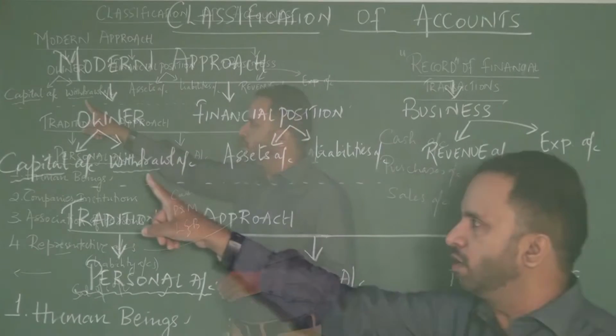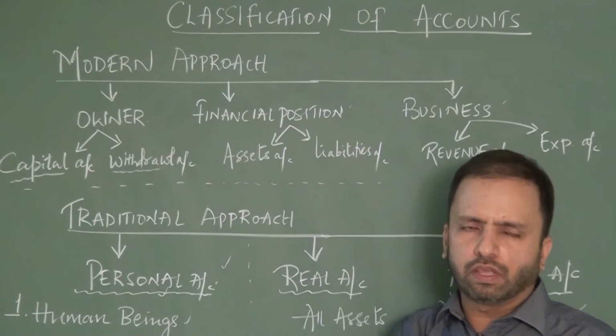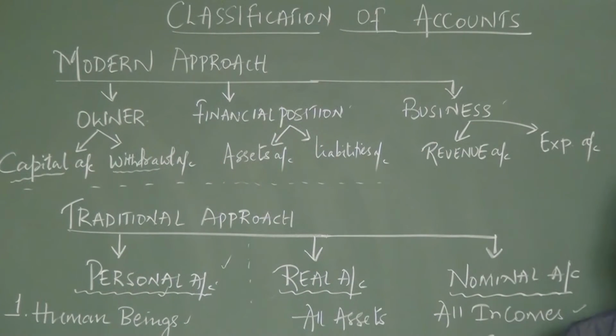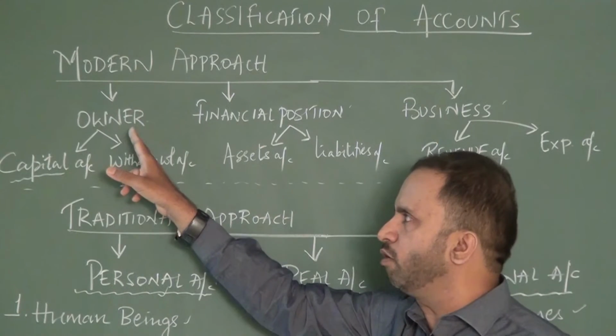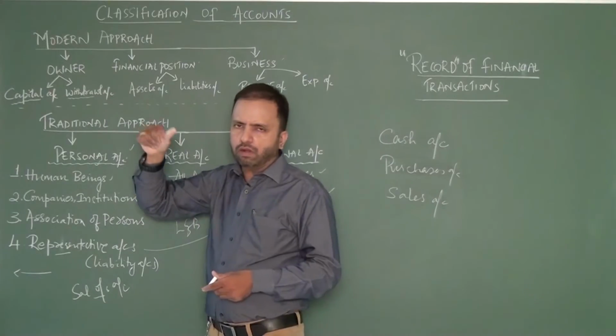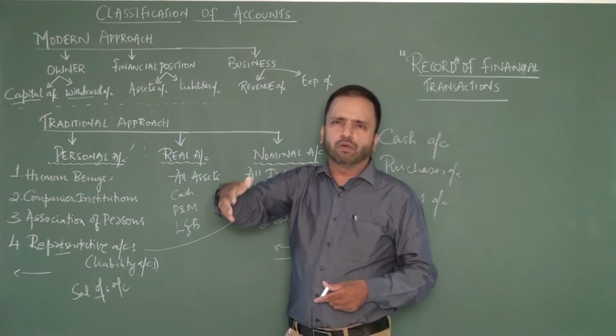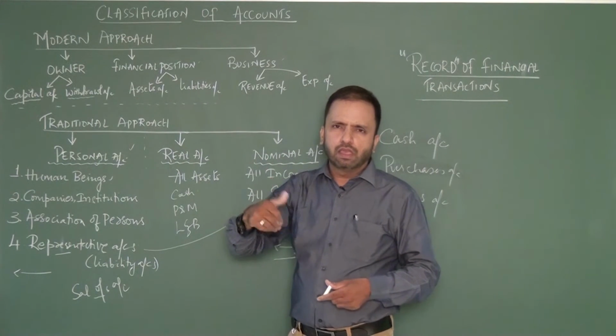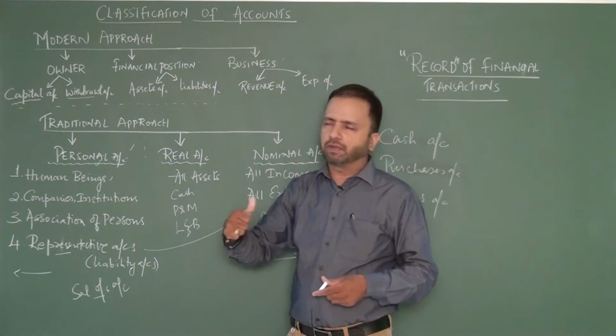So, which means it amounts to something called drawing. Taking away something from the business for own use, for personal use, for domestic use, we call that the drawings. We will try to keep track of the owner's activity in the business from two perspectives. One, we try to know what the capital is, what the investments are that he is making, like the initial capital, additional capital, etc.